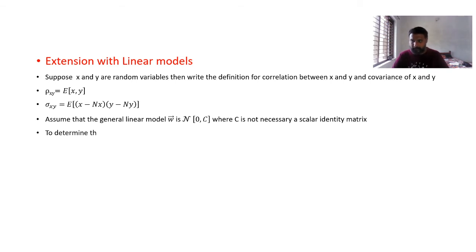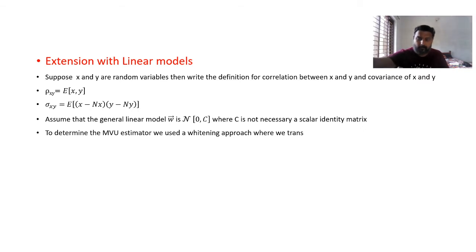In order to determine the MVU estimator, we use a whitening approach, where we transform the colored noise to white noise by using a suitable transformation.